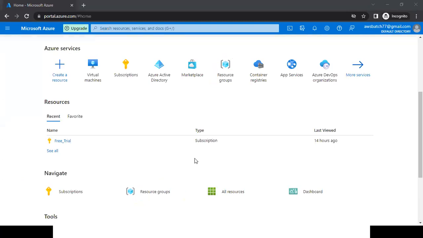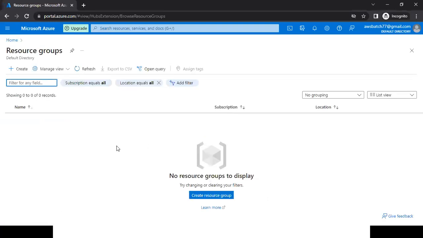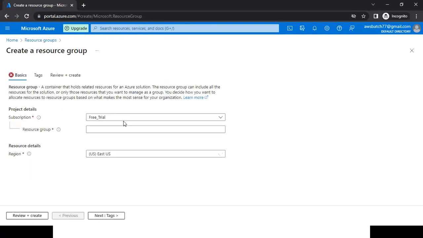I'll go to resource groups. See, I don't have a resource group here right now. So click on create. Creation of a resource group is not chargeable. Resource group is completely free of cost, whether your account is within the 30 days or after 30 days.